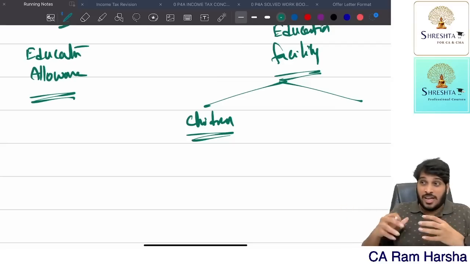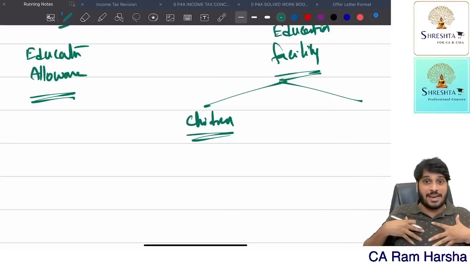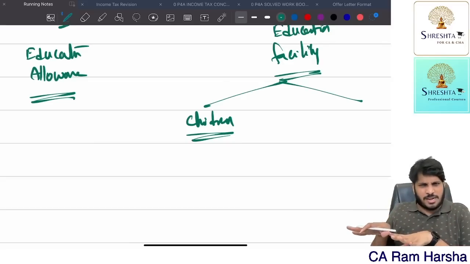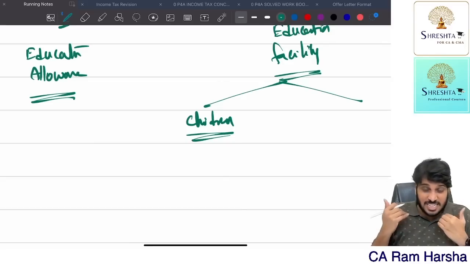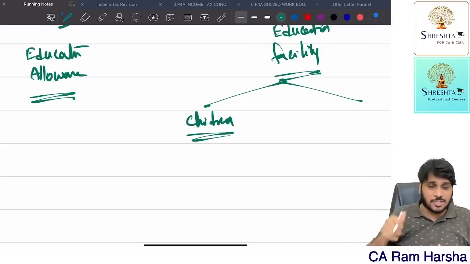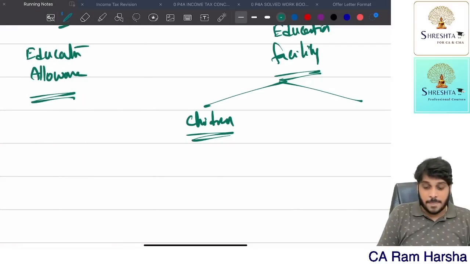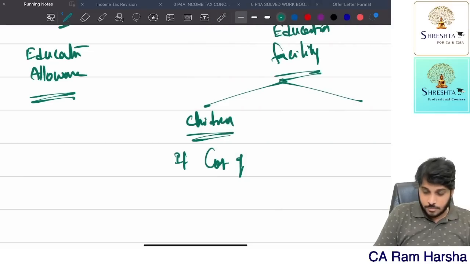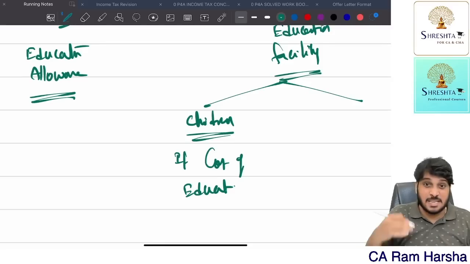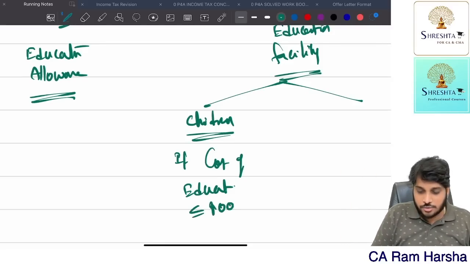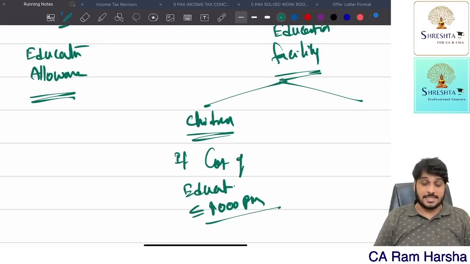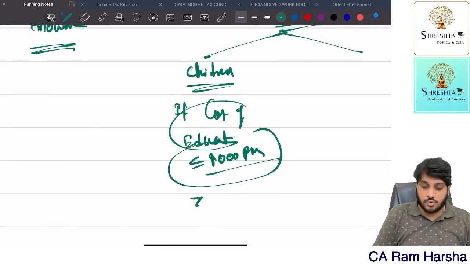Getting the point? Now the entire cost of education is borne by the employer. It is not reimbursement. The employer is bearing it completely. The facility itself means you told the employee to go and join your children in that school, or we have our own school, so I told employees to join their children in our school itself. That is the education facility. Now what is the perquisite? If the cost of education in a similar institute is less than or equal to 1,000 rupees per month, then it is fully exempt.